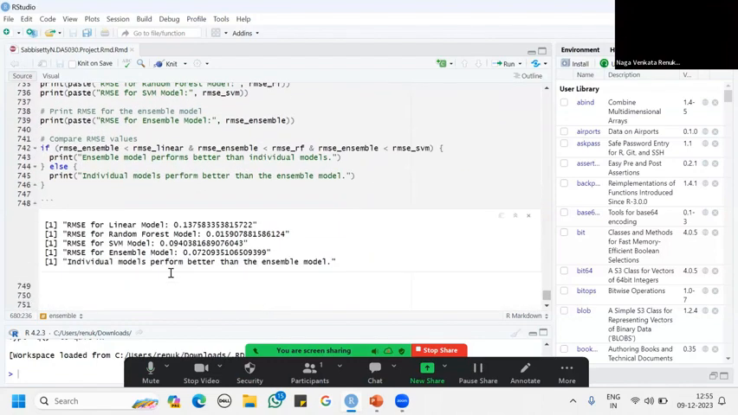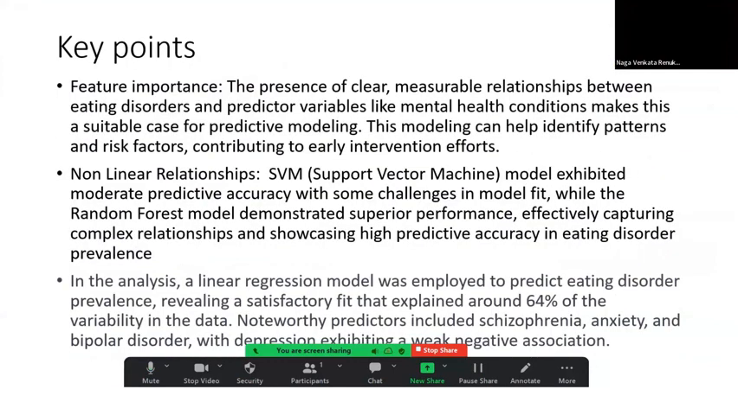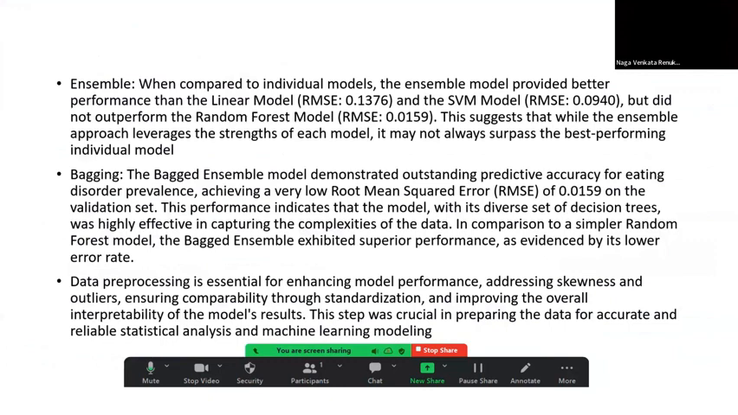Thank you. I feel data pre-processing is important here because it helps enhance model performance. It addresses skewness and outliers, ensures comparability through standardization, and improves the overall interpretability of the model results. So this step was crucial in preparing the data for accurate and reliable statistical analysis and is also useful for machine learning modeling. Thank you.